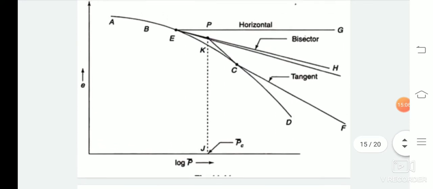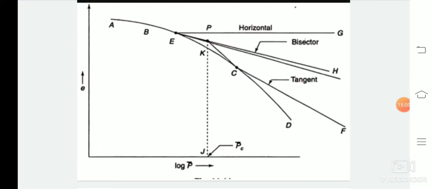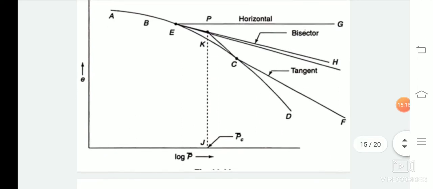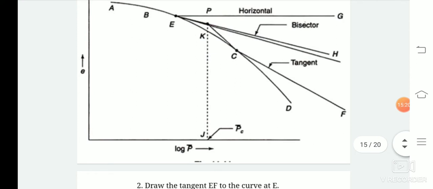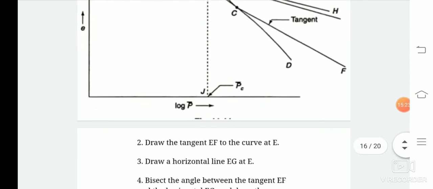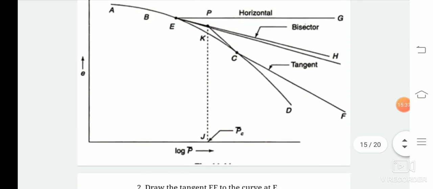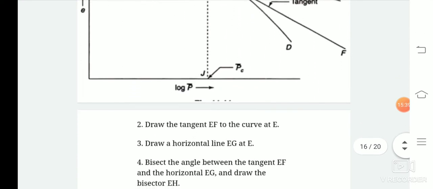We are again drawing a horizontal line EG which is parallel to the log P line. Have you seen in the drawing that this line EG has been drawn parallel to the log P line, or the x-axis of the graph? Then we have to bisect the angle between EF and EG. Here we have the angle GEF. So we will bisect the angle GEF, and this bisector line is known as EH.